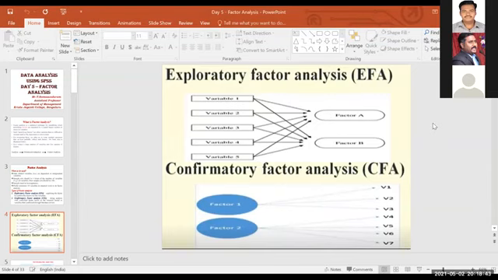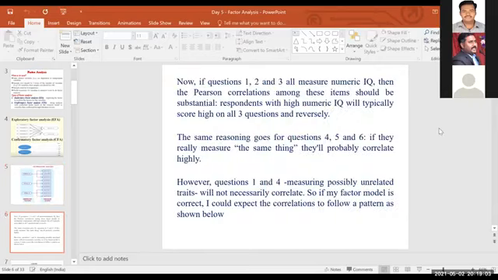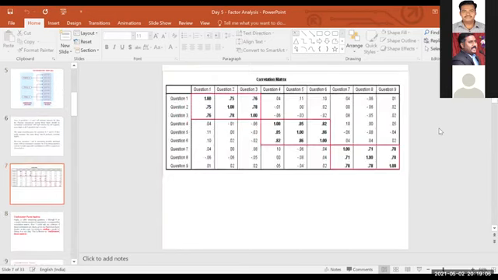Okay, fine. So this is what I told you, just for an example. They have a variable called intelligent quotient, like numerical intelligent quotient, spatial, and verbal, and which variables come under which factor. Like that, they can go for identifying the factors. Okay. Now, this is all the same explanation. Now I will show the output tables.